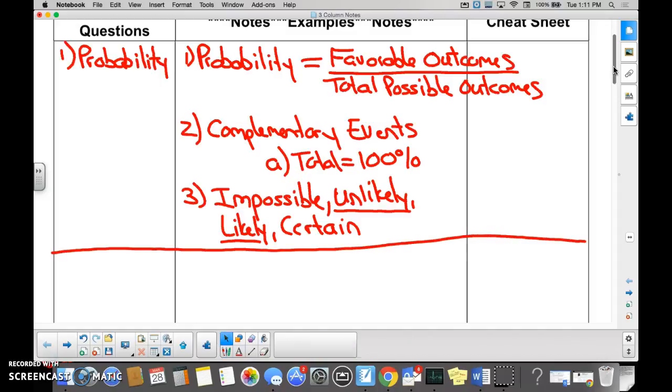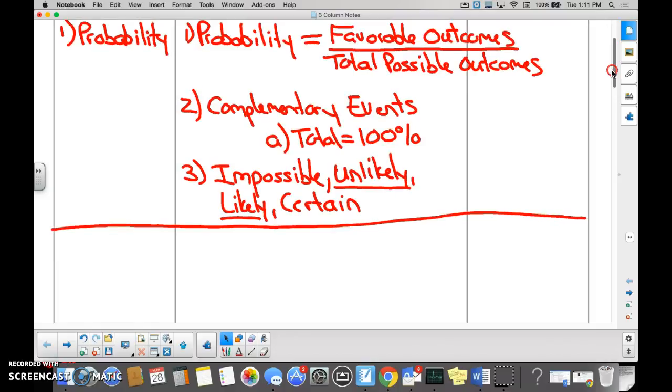Really quick though, before I move on to the second lesson that we worked on, we said probability is favorable outcomes over total possible outcomes. What else is that? There's another type of probability, Tyler. Theoretical probability. This is theoretical probability, right? So I'm just going to write a little note here, theoretical probability. So anytime you're referencing probability, you're actually talking about theoretical probability, just as an FYI. Okay.